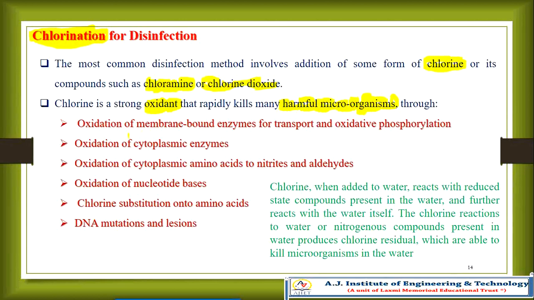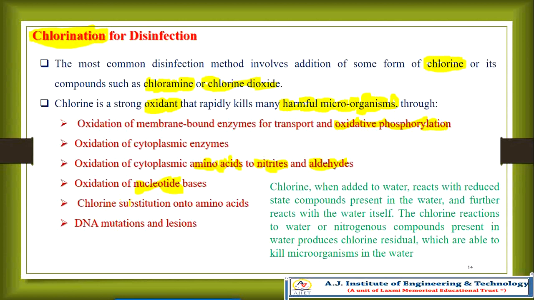It acts through oxidation of membrane bound enzymes for the transport of oxidative phosphorylation, oxidation of cytoplasmic enzymes, oxidation of amino acids, nitrates and aldehydes, and oxidation of nucleotide bases. These are the important mechanisms involved in chlorination which kill the harmful microorganisms.